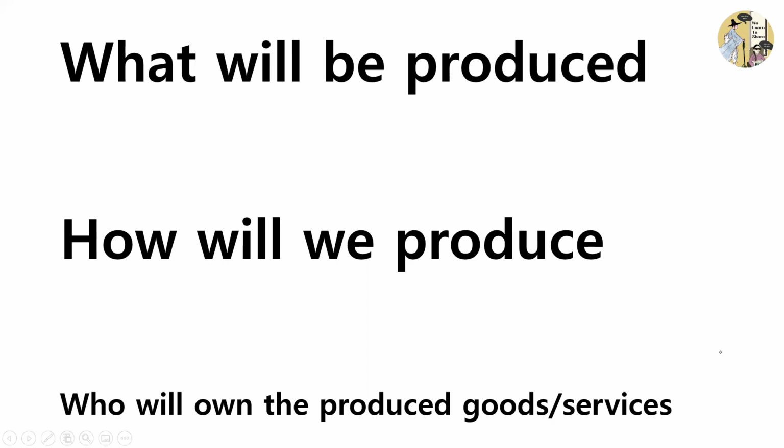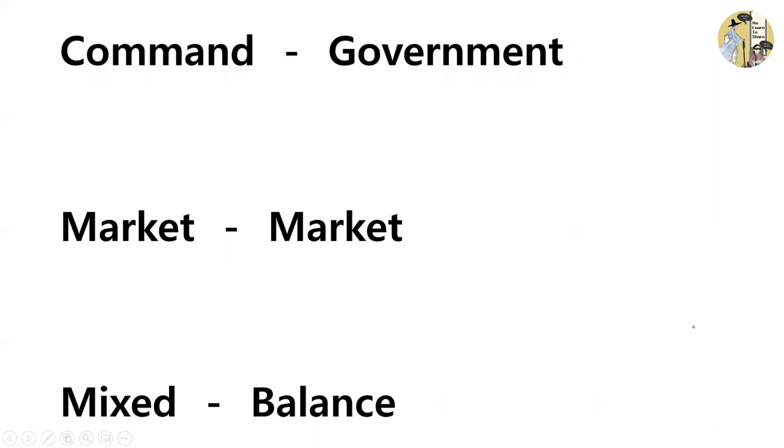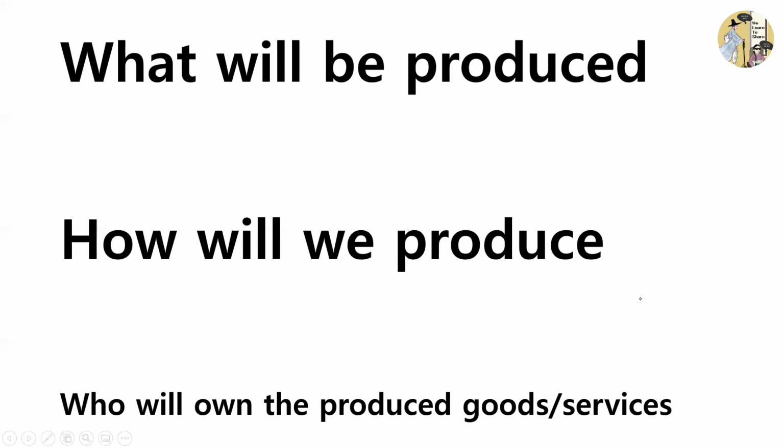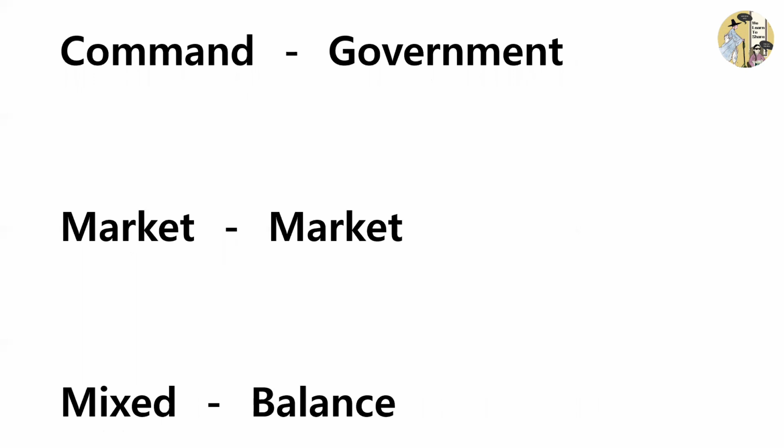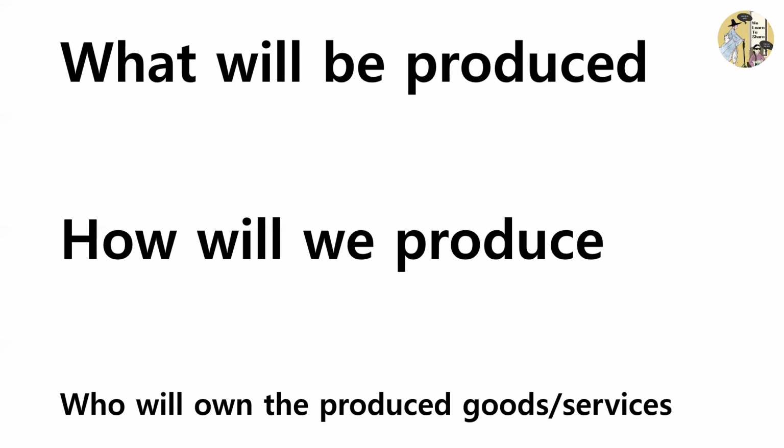And the types of economy actually differ in how they answer these three questions. So let's take a look at three types of economic systems. The first type is a command economy, in which the government takes full control of what will be produced, how it will be produced, and who will own the produced goods and services, and even prices in some types of command economies. The second type is a market economy, in which the market decides what will be produced, how we will produce, and who will own the produced goods and services.